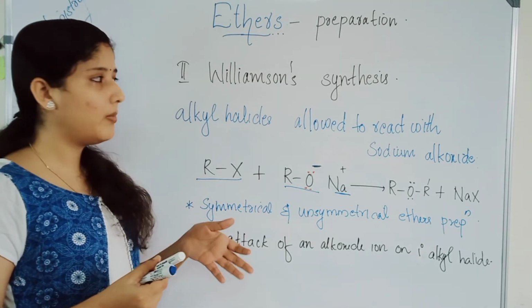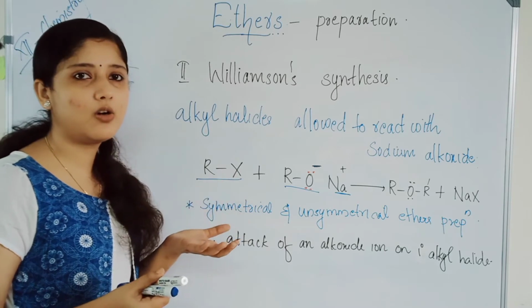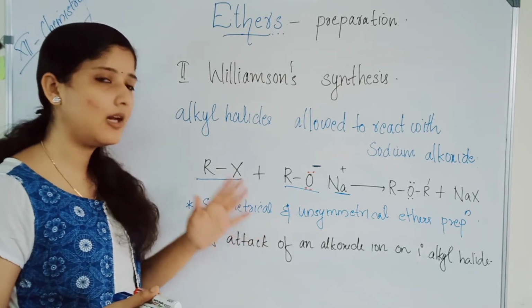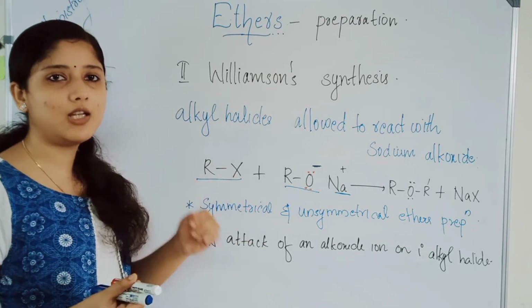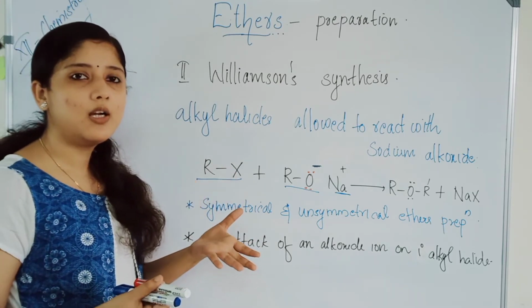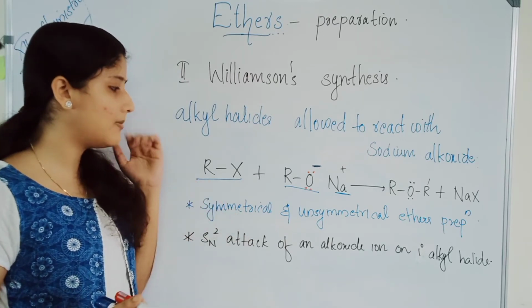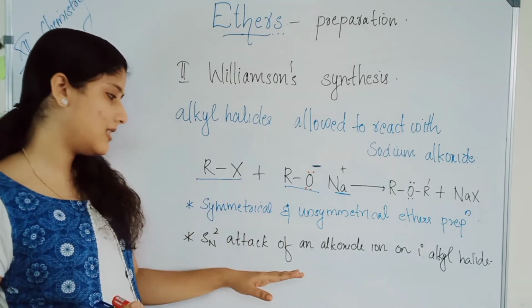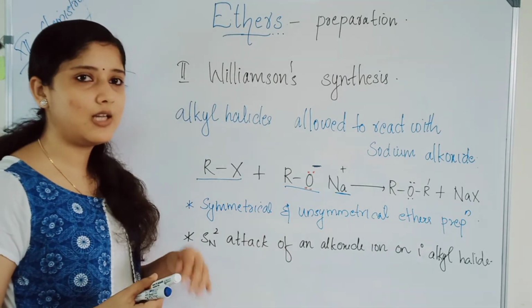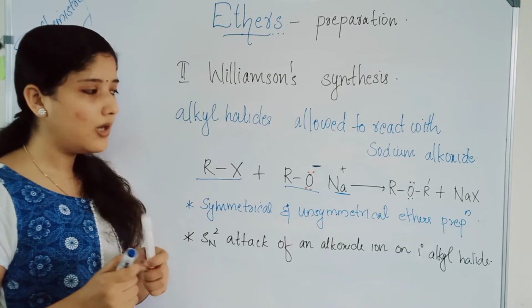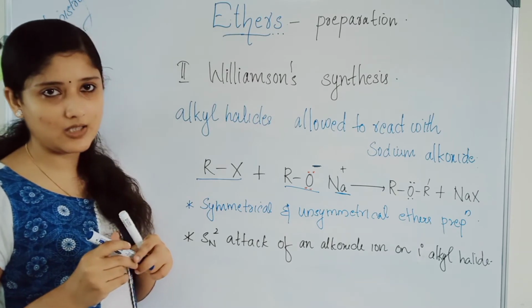Symmetrical and unsymmetrical ethers can be prepared in this method. In the earlier method, that is the dehydration of alcohols, only primary ethers can be prepared, but here we can prepare symmetrical and unsymmetrical ethers, and also substituted secondary and tertiary ethers by Williamson synthesis. And the mechanism is SN2 attack, that is, SN2 attack of the alkoxide ion onto the primary alkyl halide takes place.